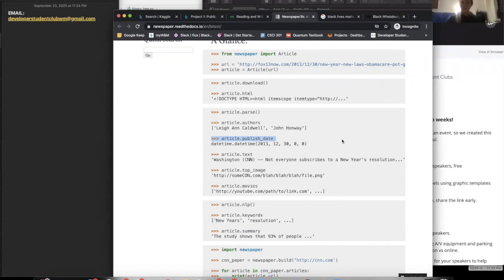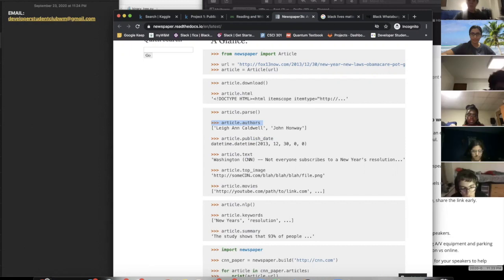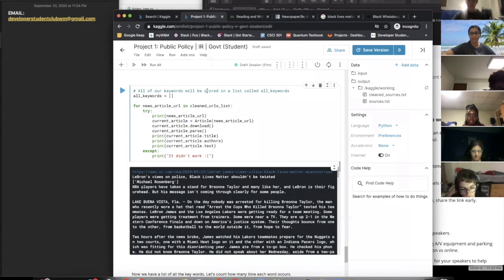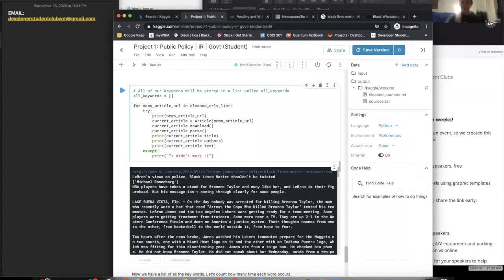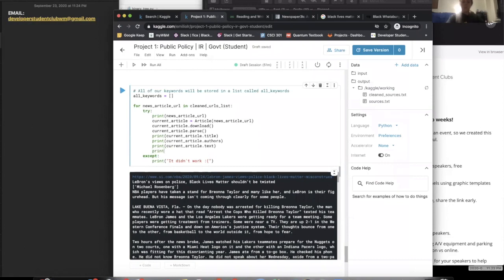Yep, that's exactly right. Okay. So just like earlier, we were accessing the authors by doing article.authors, or whatever our article was called, or we did article.text to get the text. And then just like that, we can look at how they tell us to do it and how to use their code, and we can get the publish date. So if you want to include that so that it outputs, just add a new line. So hit return, type print, type current article dot publish underscore date, which is exactly what they told us to do.